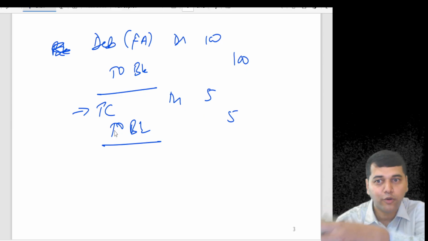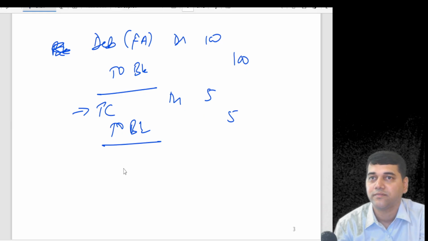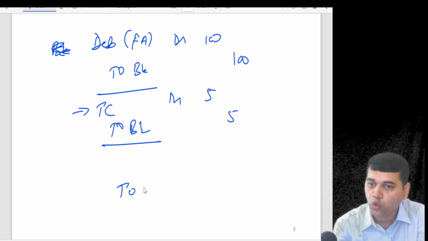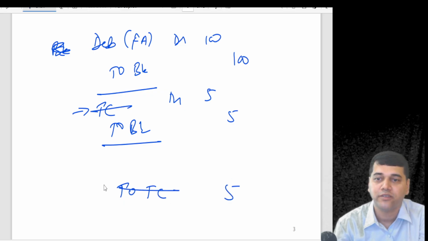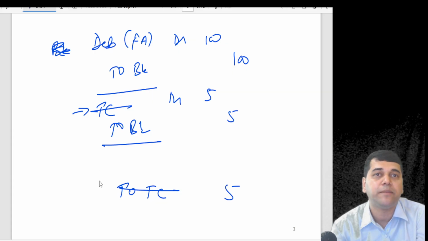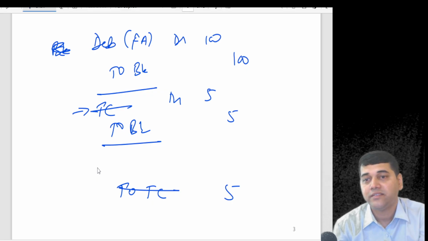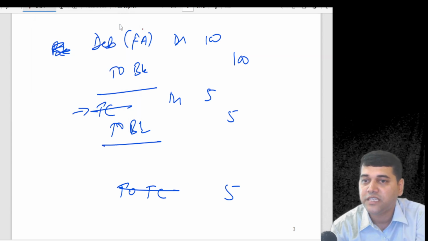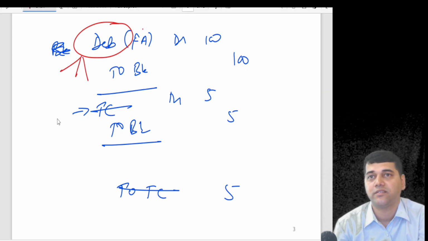Wait. We have to close this. First of all, close this. How are we going to close this transaction cost? Now the only question is, which account should I debit? Now comes the rules. They say that this debenture could have got into 3 classifications.